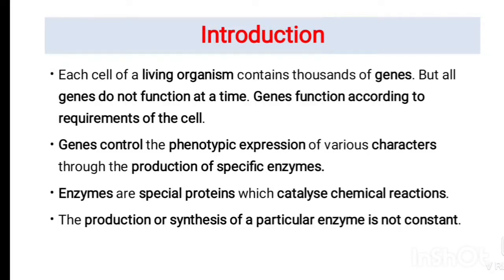In a degradative process, the synthesis of enzyme depends on the availability of the molecule to be degraded. If the molecule is in more quantity, the enzyme synthesis will be more and vice versa. In a biosynthetic pathway, the synthesis of an enzyme is governed by the end product. If the end product is more, the enzyme synthesis will be less and vice versa. So again, here there are two types of gene regulation: negative regulation and positive regulation.